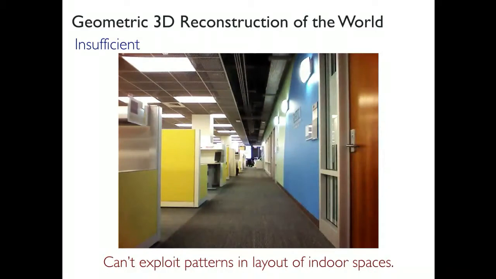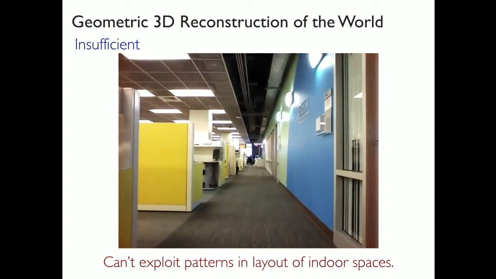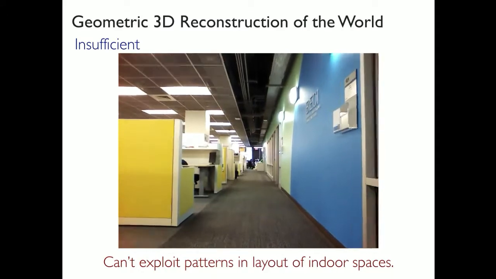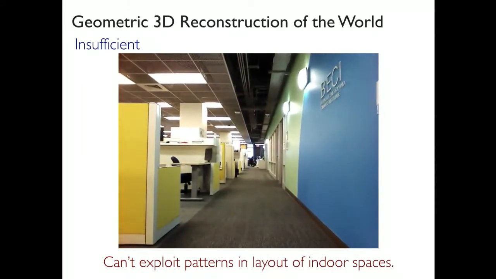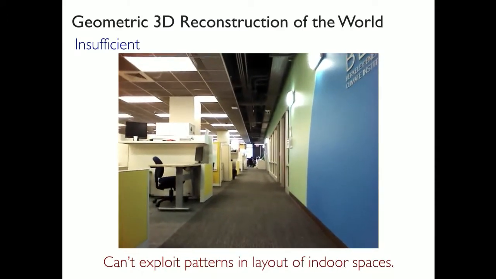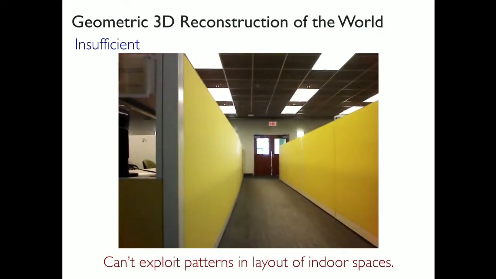Moreover, there are patterns in the way indoor spaces are laid out. Here is another view from an office at Berkeley, and if I were to ask you, how would you exit this office? You're more likely to succeed if you go down the first alley on the left, as opposed to the second alley. And as humans, we rely on our vast experience with similar other past environments to operate efficiently in a new environment that we are put into. In contrast, a classical robot throws out all of its experience with the previous familiar environments and starts mapping and planning in a new environment from scratch.